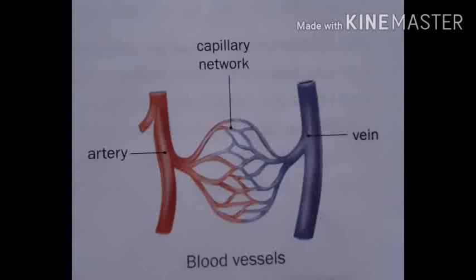Now the third blood vessel is capillaries. Capillaries are the thinnest of the 3 blood vessels. I told you about arteries, veins, and the third blood vessels are capillaries. They connect the arteries to the veins.